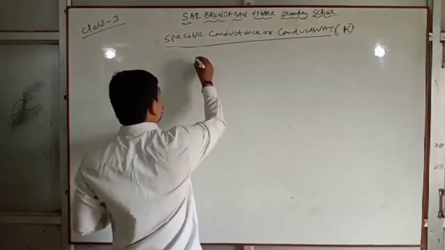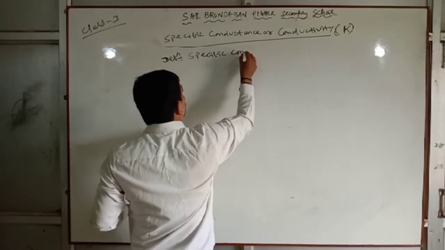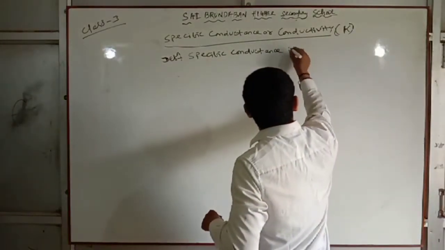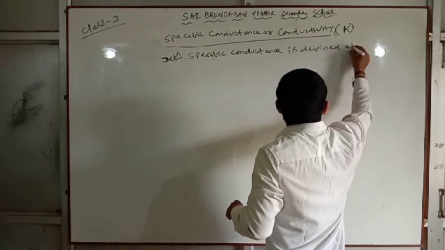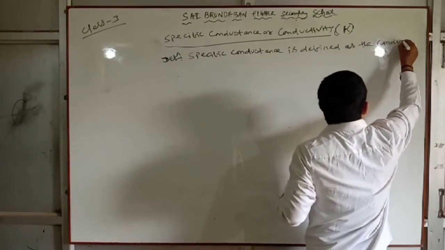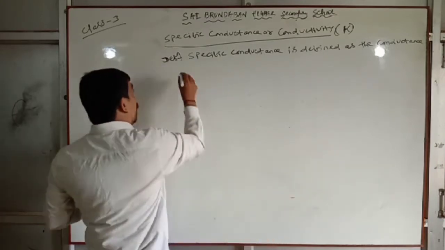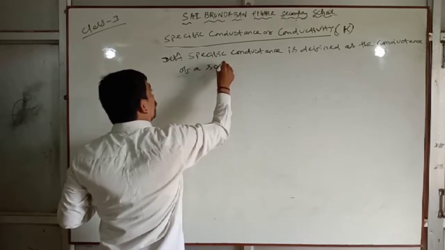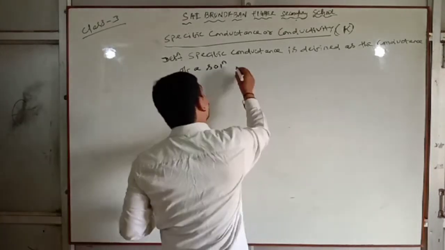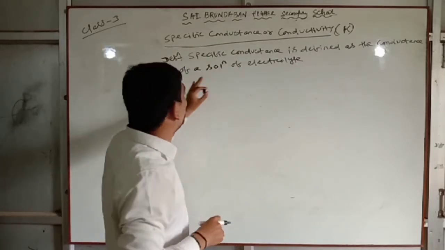So next, the definition. Specific conductance is defined as the conductance of a solution of electrolyte